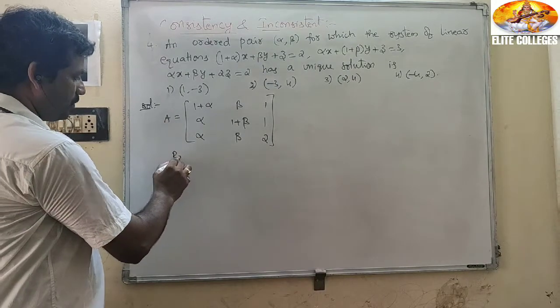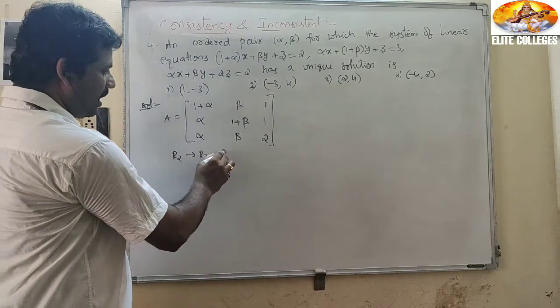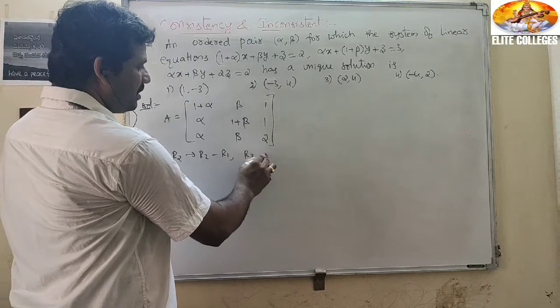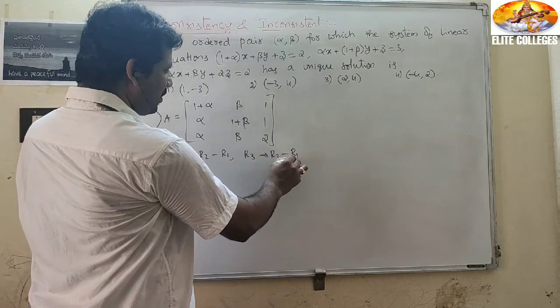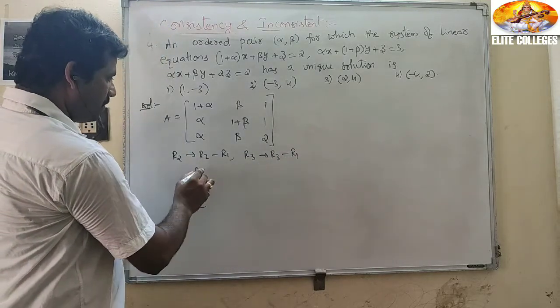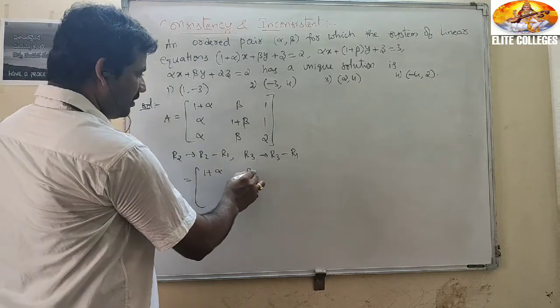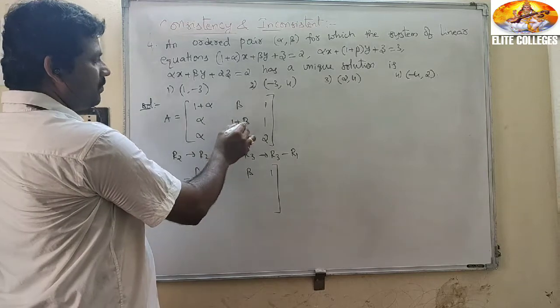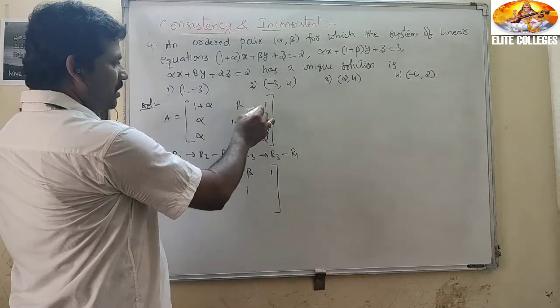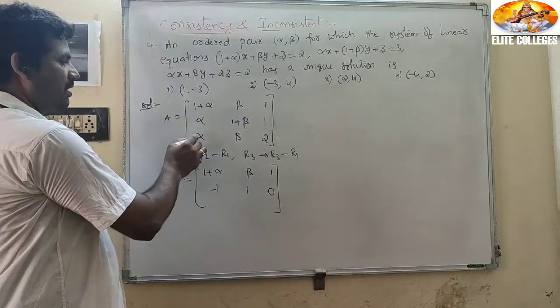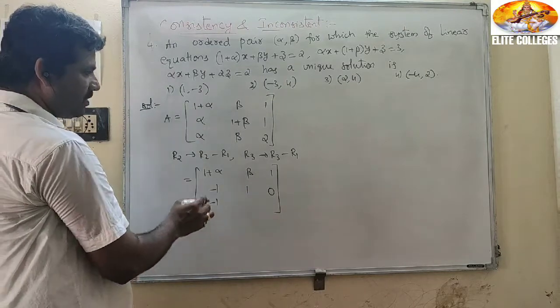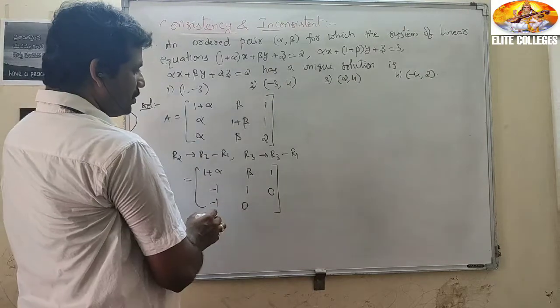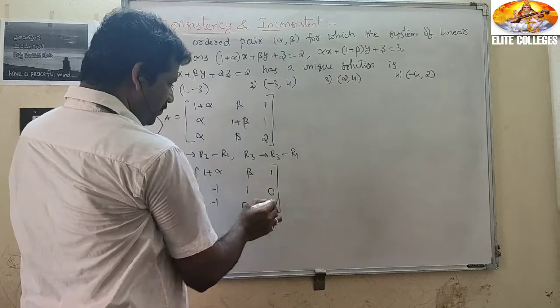Now R2 implies R2 minus R1, R3 implies R3 minus R1. What is that equal to? 1 plus alpha, beta, 1; R2 minus R1: minus 1, 1 plus beta minus beta is 1, 1 minus 1 is 0; alpha minus alpha minus 1 is minus 1, beta minus beta is 0, 2 minus 1 is 1.